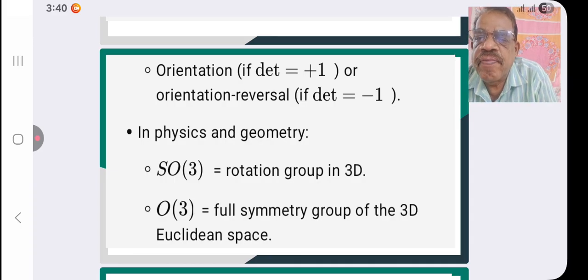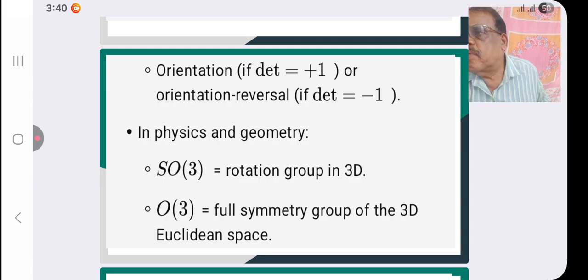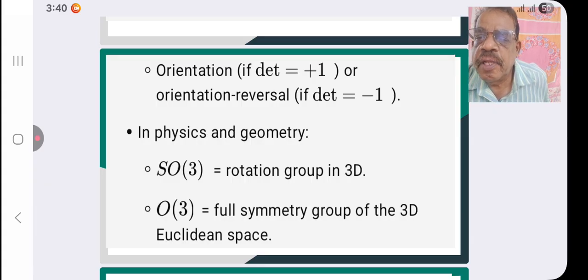The O3 group is applied in physics and geometry. We see this O3 group in many places in physics and geometry.